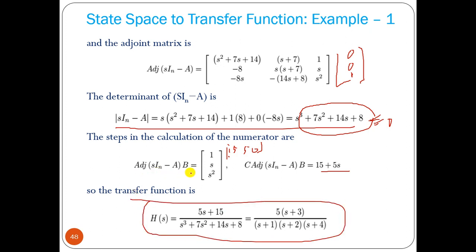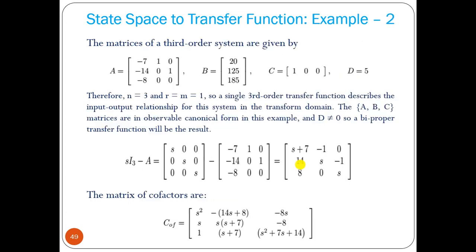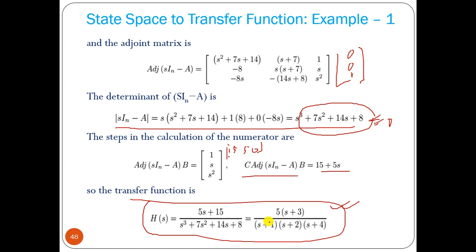Adjoint of sI minus A into B into C divided by determinant of that. Okay, so this is the transfer function of this particular system whose state model shows this ABCD matrix value. So this is example 1. Here we can see D equal to 0. If D equal to 0, the system will be a proper system. Proper system means the number of poles should be greater than the number of zeros.